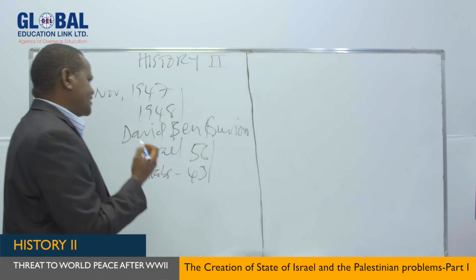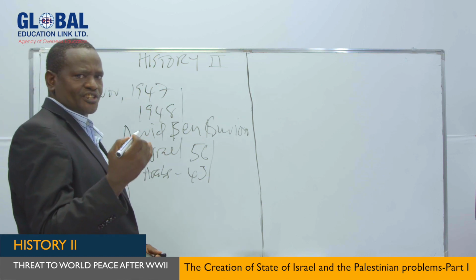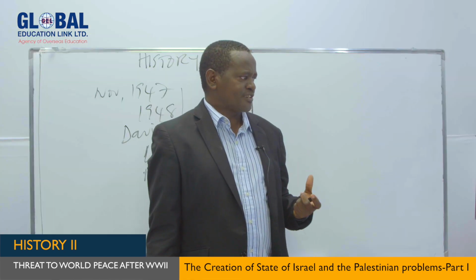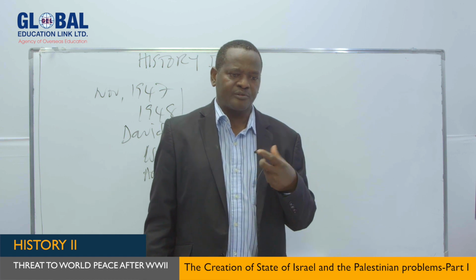But also, the decision to establish the State of Israel, as you can see here, decided that Jerusalem was to be made an international city. That means it was to be made a no man's land, a place with no owners. Why? Because of the historical background of Jerusalem, as we shall come to see later.